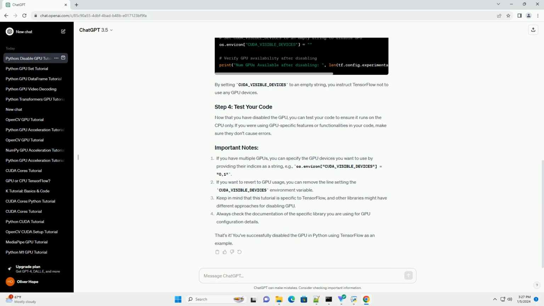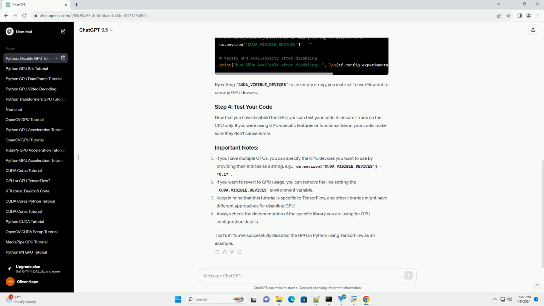If you were using GPU-specific features or functionalities in your code, make sure they don't cause errors. If you have multiple GPUs, you can specify the GPU devices you want to use by providing their indices as a string, for example os.environ CUDA_VISIBLE_DEVICES equals 0,1. If you want to revert to GPU usage, you can remove the line setting the CUDA_VISIBLE_DEVICES environment variable.